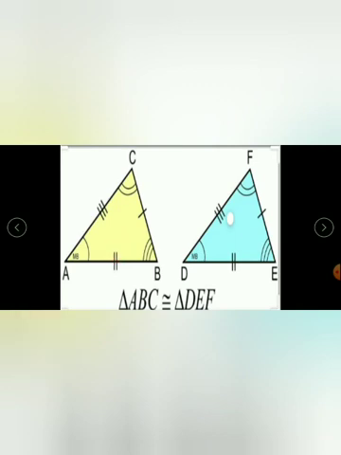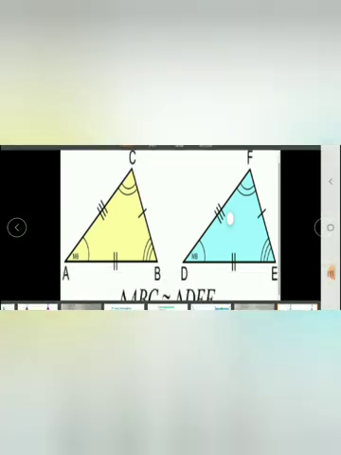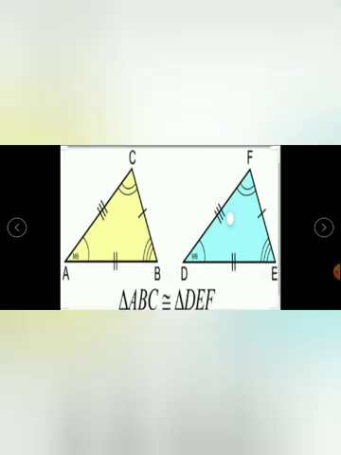Next, this side and this side are equal. That is the meaning of this marking. And this side is also equal. If they are marking like this, it indicates that the sides are equal. So the side equal to BC will be EF, the side equal to AB will be DE, and to AC is DF. So we can say these two triangles are congruent.